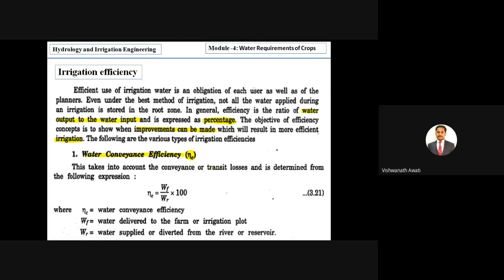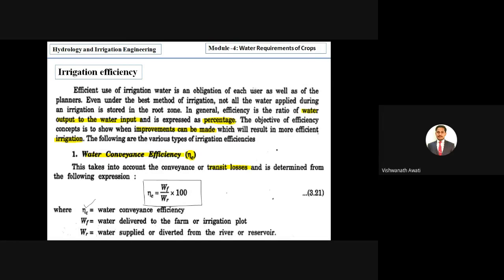conveyance or transit loss, and it is determined from the following expression. So here it is eta c, water conveyance efficiency, and WF, water delivered to the farm or irrigation plant. WR, water supplied or diverted from the river. This formula is very important. So the formula to calculate water conveyance efficiency, eta c, is eta c equal to WF by WR into 100, correct.